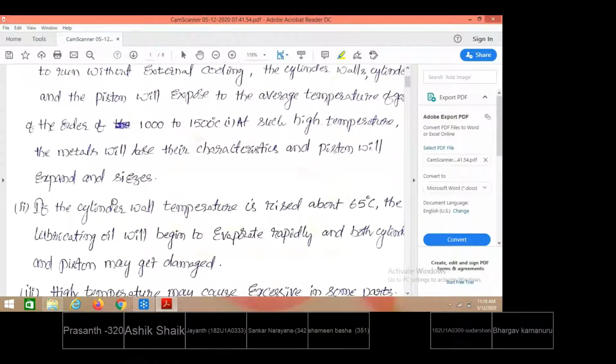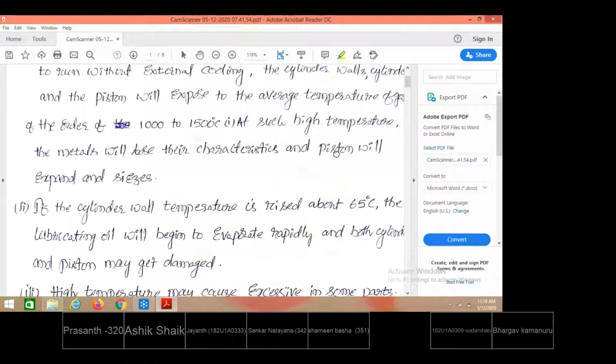And one more thing is that the lubrication effect should not be affected. Lubricant is initially supplied in the form of liquid. At high temperature there is a scope of converting into vapor phase, and the availability of lubricant will be minimized. So the lubrication process between the mating parts is also affected. In order to overcome the negative effects of high temperatures, we need to provide cooling in the IC engines.